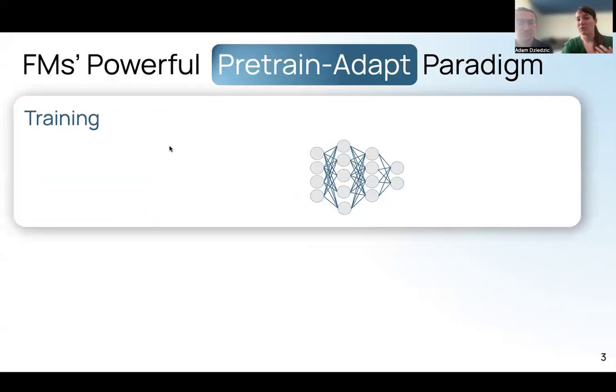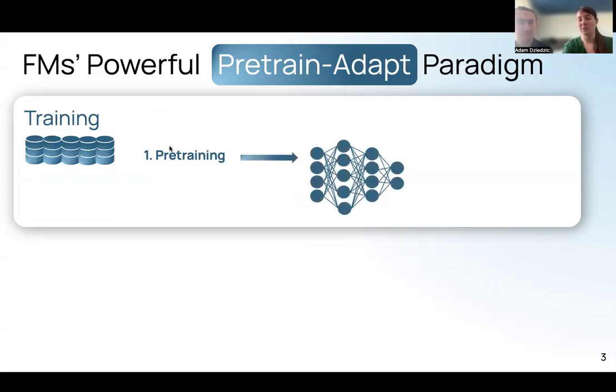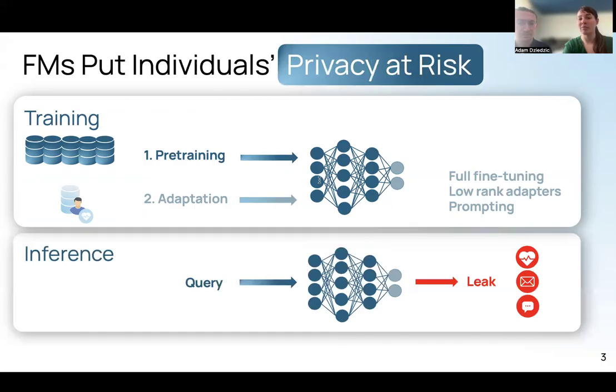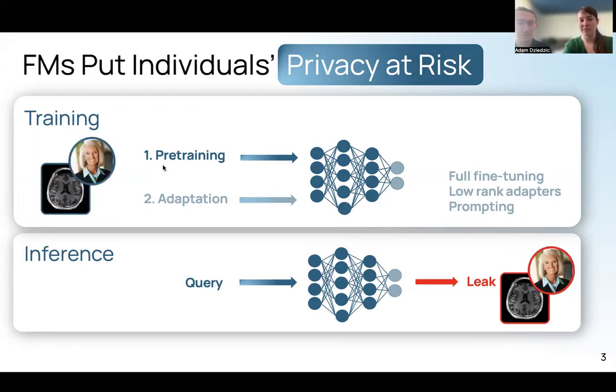So let me briefly walk you through this pipeline. Foundation models are first pre-trained on massive and uncurated data, so they become powerful general purpose models. Then they are adapted on more specific downstream tasks, for example, through fine-tuning, low-rank adaptation, or prompting. And it's been shown that if we include some private information, like private messages, images, or in our case, the private medical record of a patient into the adaptation data, then this information can leak from the final model predictions. And this leakage is severe because it can leak word by word in text or pixel by pixel in images.